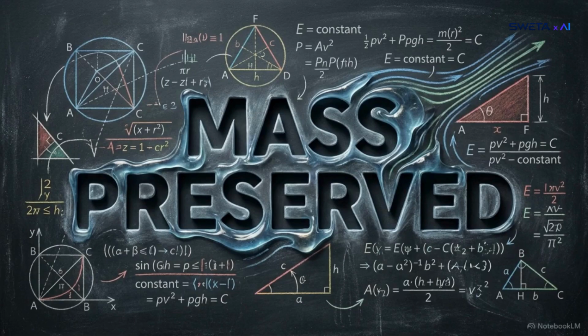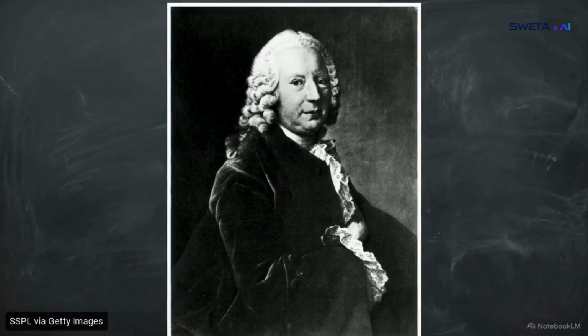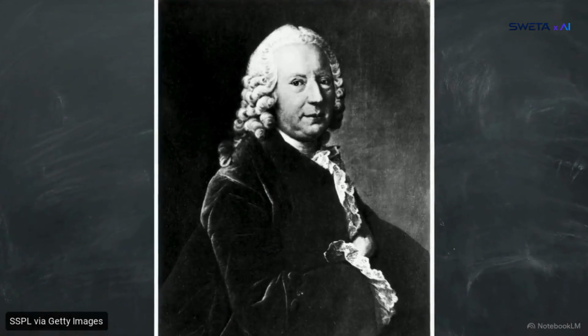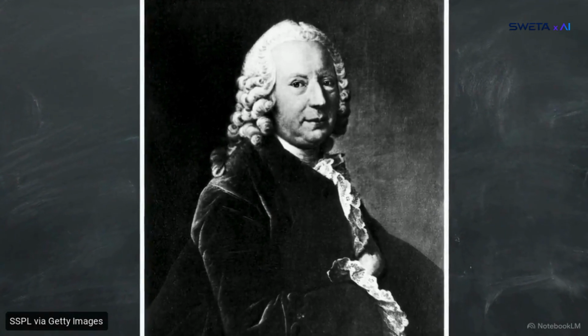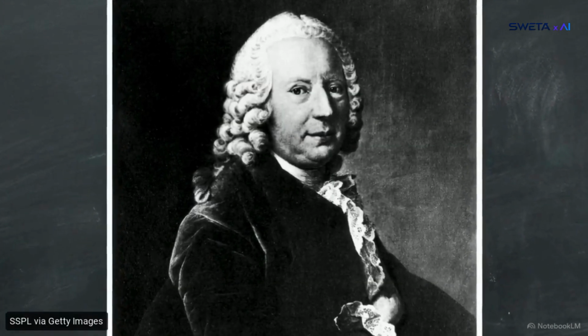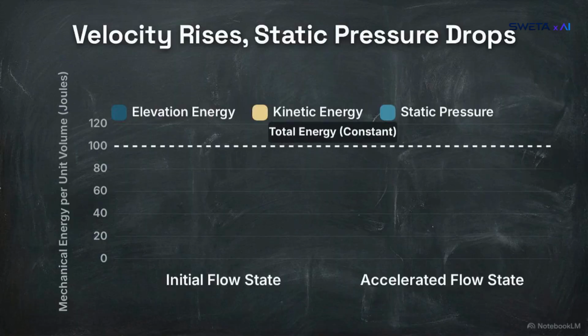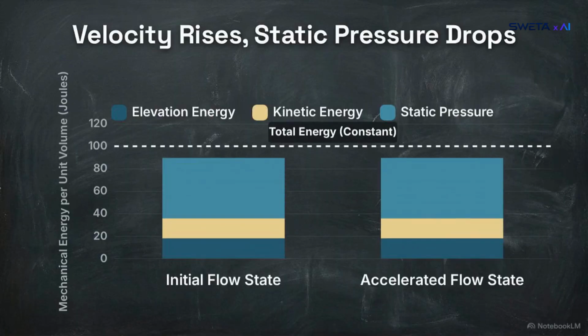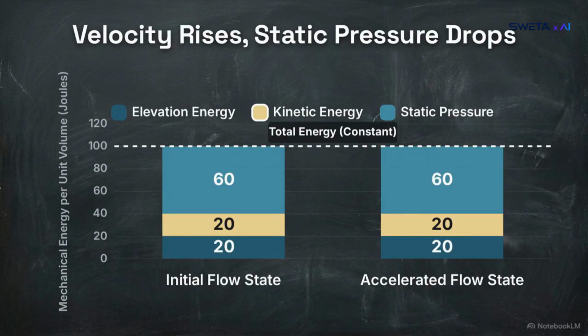It is the physical manifestation of conservation of mass. There is an energetic cost to these sudden changes in velocity. In the 18th century, Daniel Bernoulli figured out exactly what that cost was. Bernoulli's principle states that for a steadily flowing ideal fluid, the total mechanical energy per unit volume must remain constant.